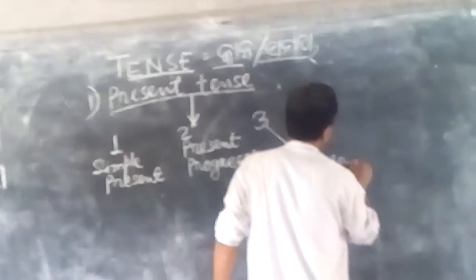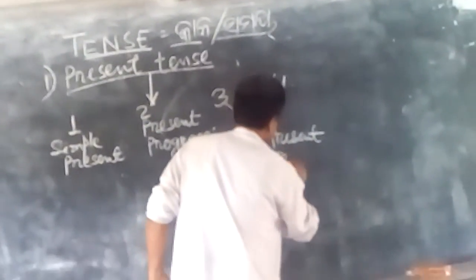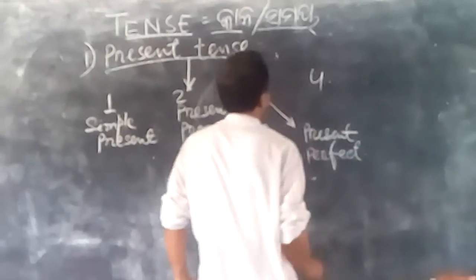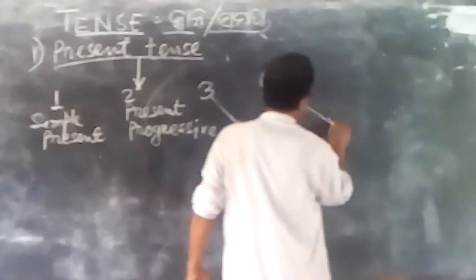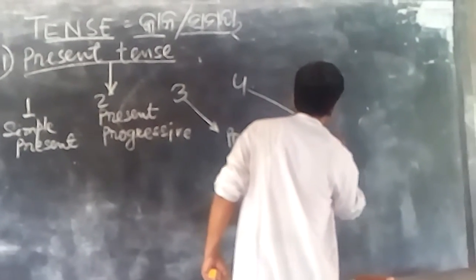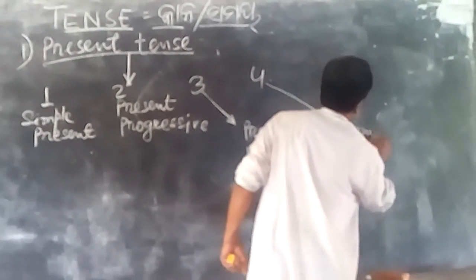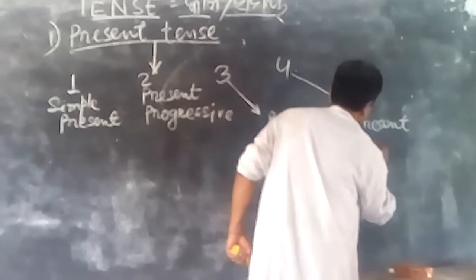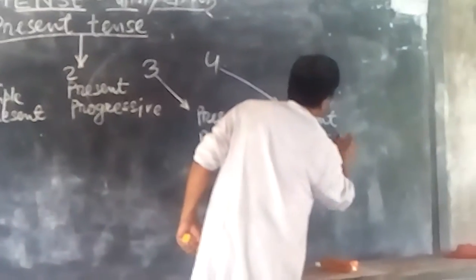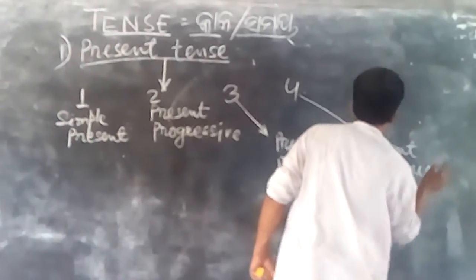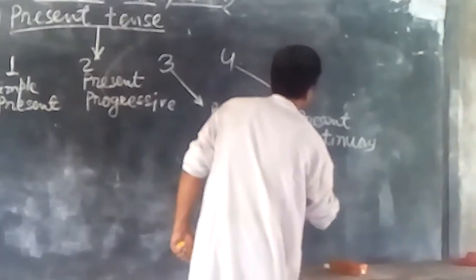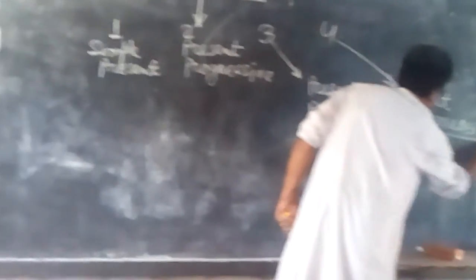Present perfect. And the last one, the fourth one, is present continuous, or you may say present perfect progressive.